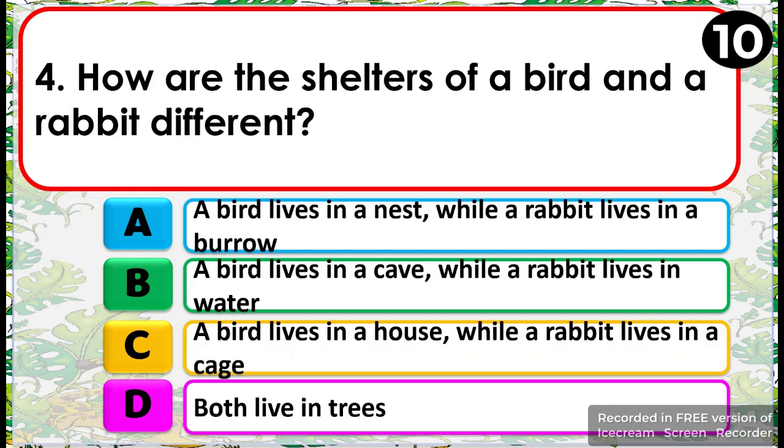Number 4. How are the shelters of a bird and a rabbit different? A. A bird lives in a nest, while a rabbit lives in a burrow. B. A bird lives in a cave, while a rabbit lives in water. C. A bird lives in a house, while a rabbit lives in a cage. D. Both live in trees.